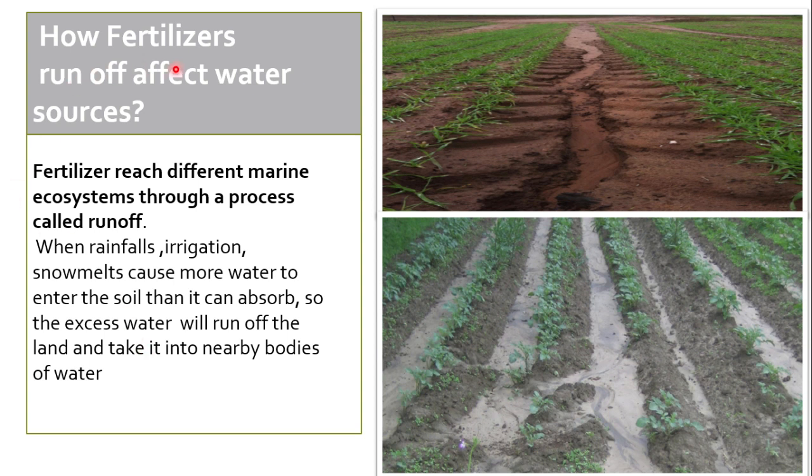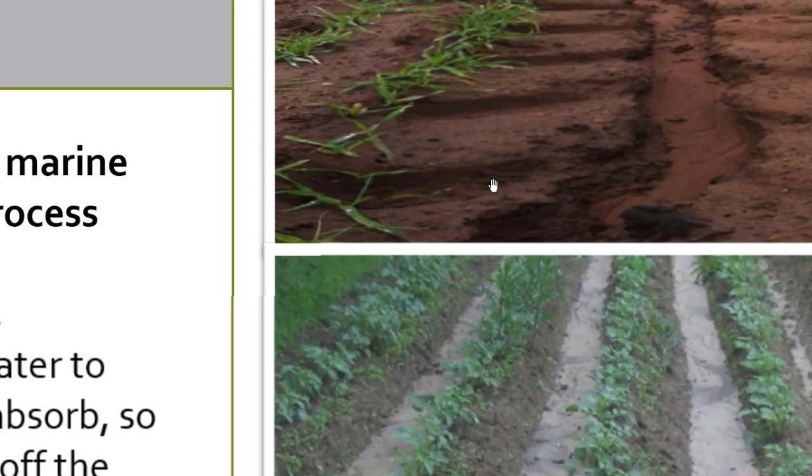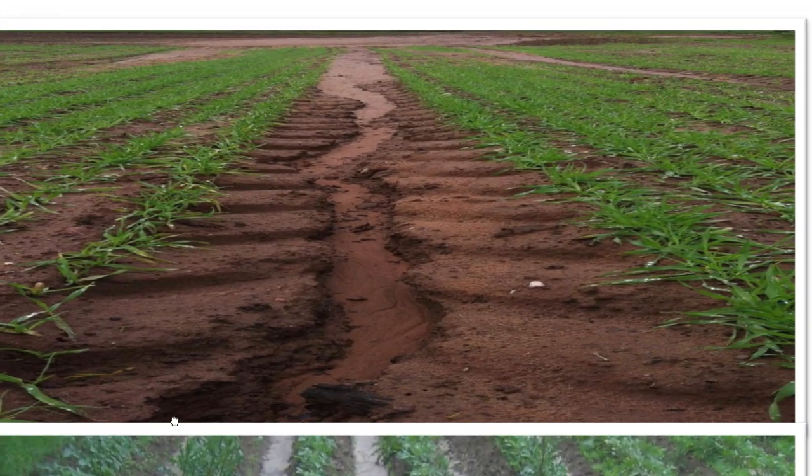How does fertilizer runoff affect water sources? See here, two fields of different crops are shown to you. Whenever there is rainfall or irrigation given to the crops, what do you observe in this picture?